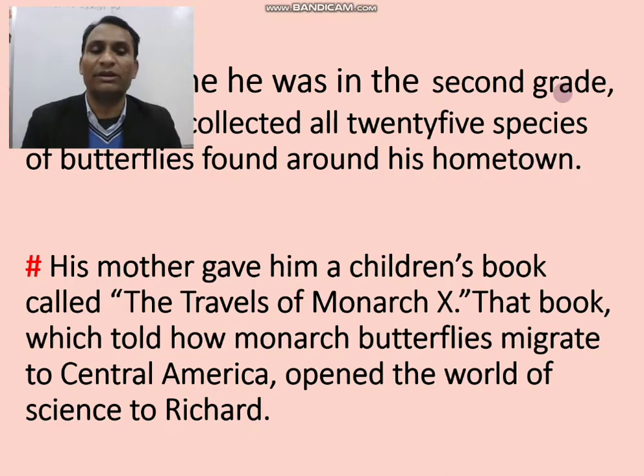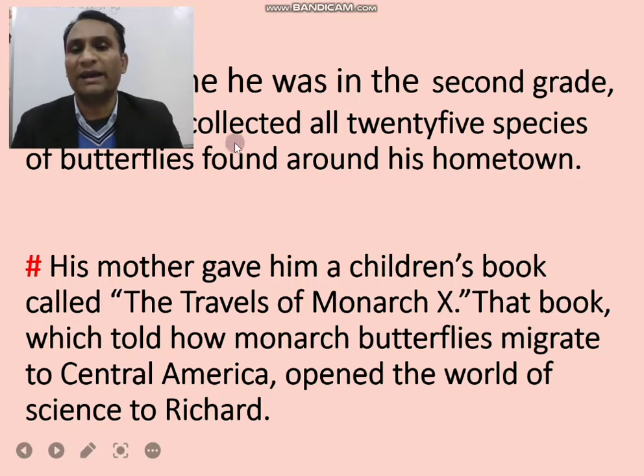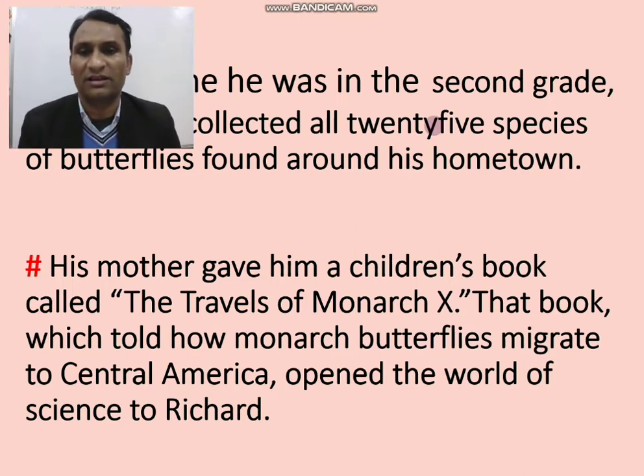But when he came into the second grade, Albright had collected all 25 species of butterflies which he could find around his hometown. So around his hometown, he collected 25 species of butterflies.